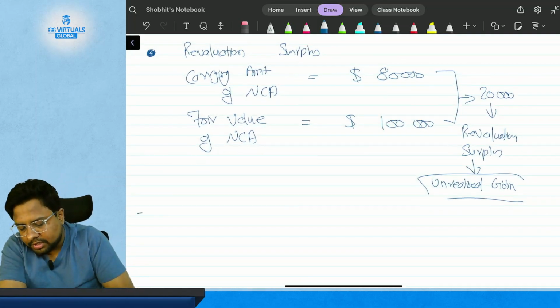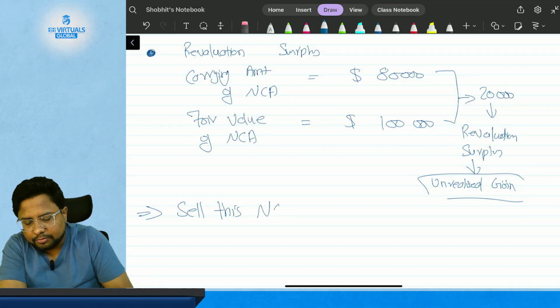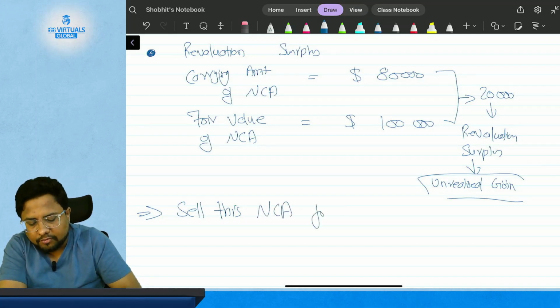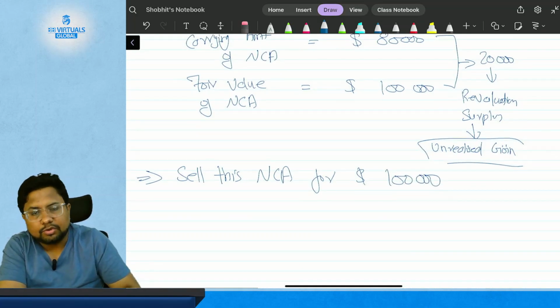But suppose you sell this non-current asset for $1 lakh. So what will be the entry?